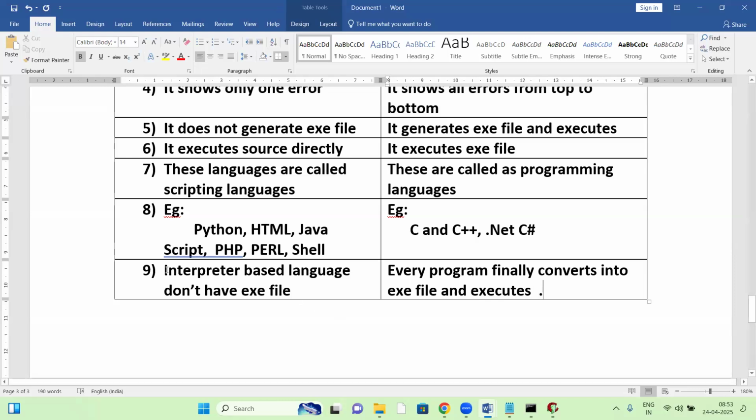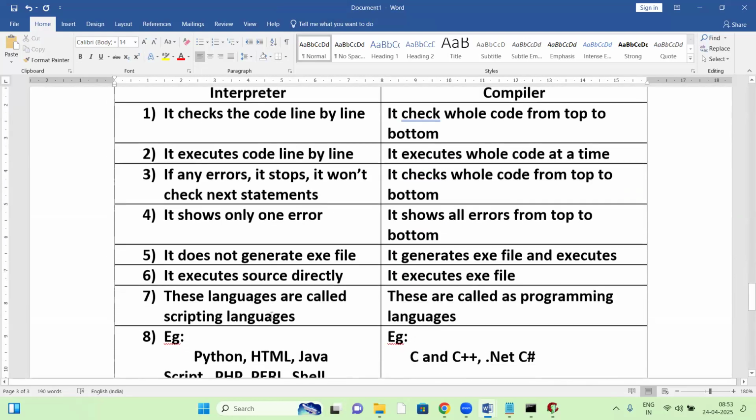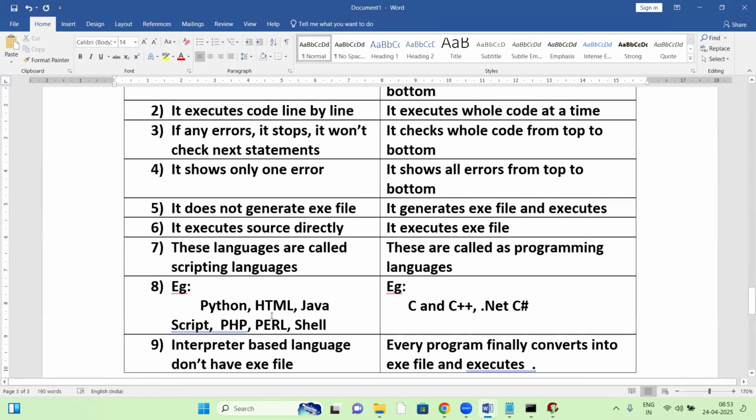So interpreter based languages don't have an exe file; the source code directly executes. But in compiler based languages, every program finally converts into an exe file, then executes. So this is the difference between interpreter and compiler.